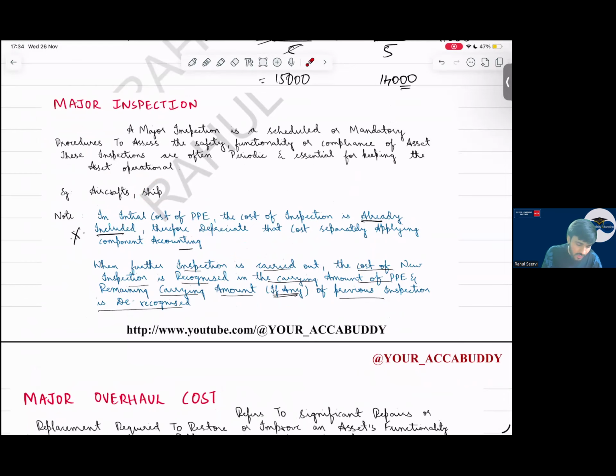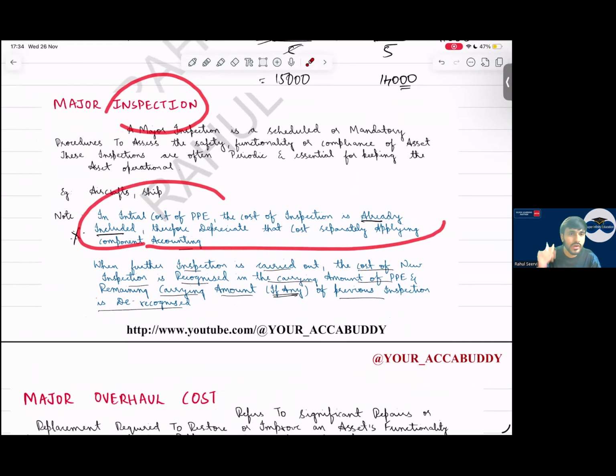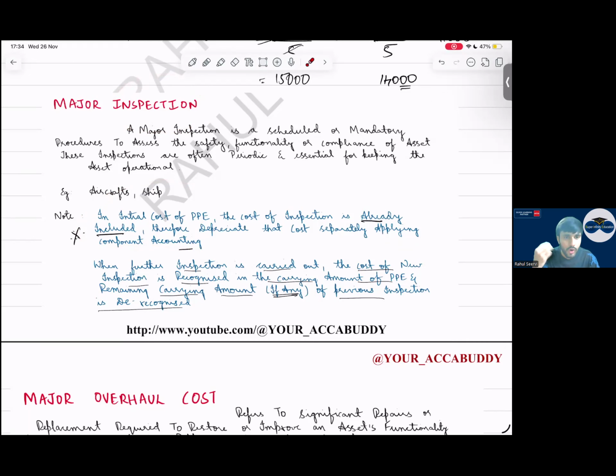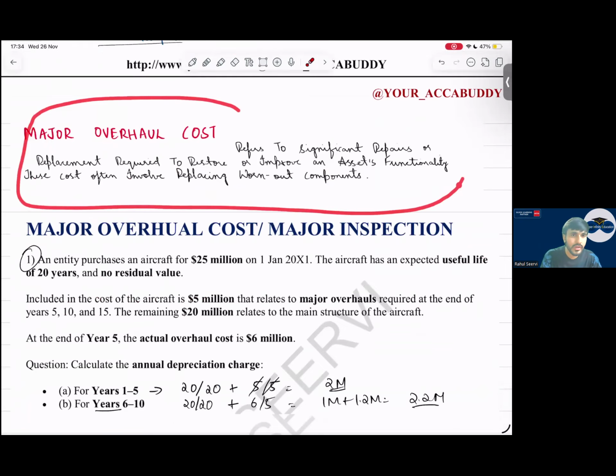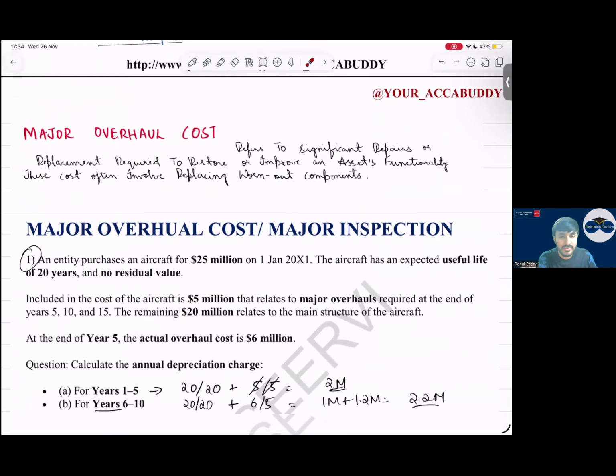So the inspection cost initially is already included in the cost of the asset. So what do we do initially? We separate that inspection cost and depreciate it separately, and the value of the asset we depreciate separately, like component accounting. Major overall cost, same as your component accounting. When significant repair is required, a part of the asset is repaired, so we remove it and bring in a new asset. You have to see this part.